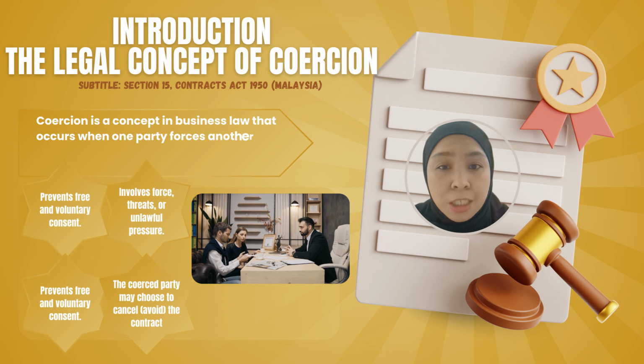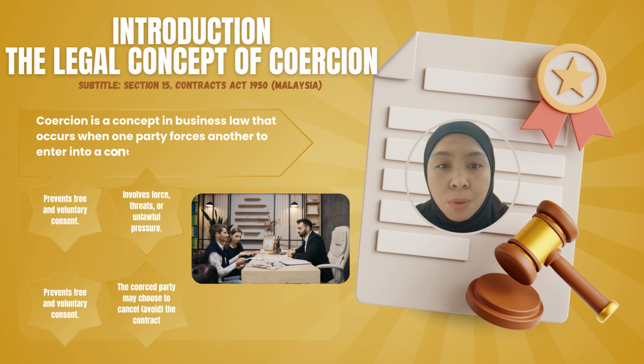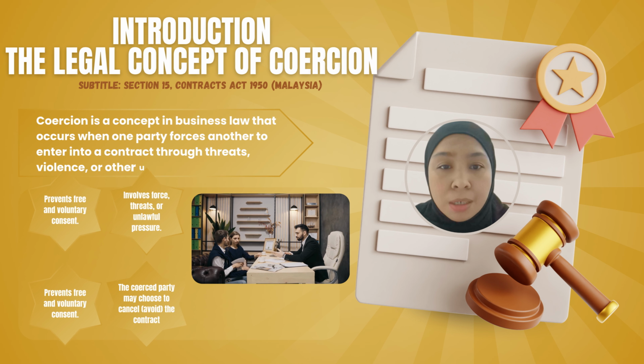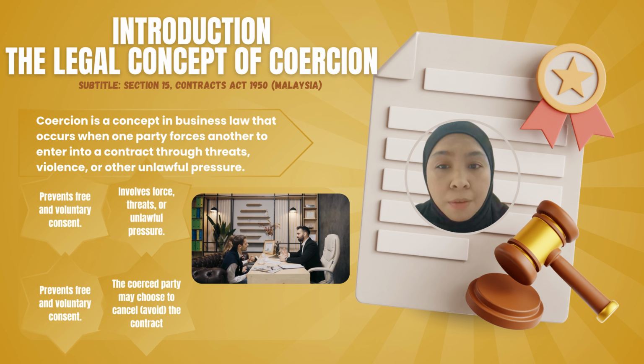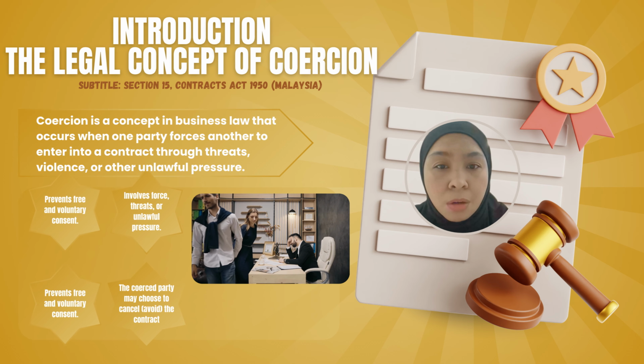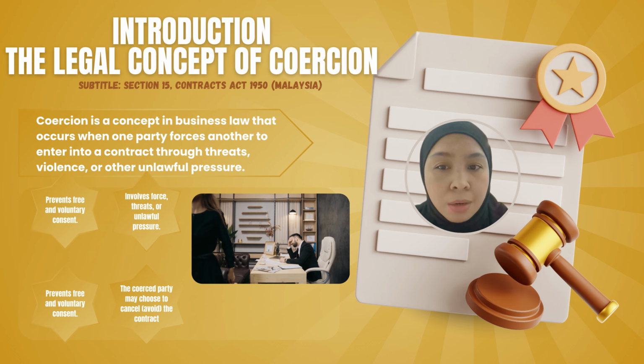So what is coercion? In simple terms, coercion happens when one party forces another person to enter into a contract through threats, violence, or unlawful pressure. There are a few key points to understand here. First, coercion involves force, threats, or unlawful pressure. This means the person did not agree willingly.